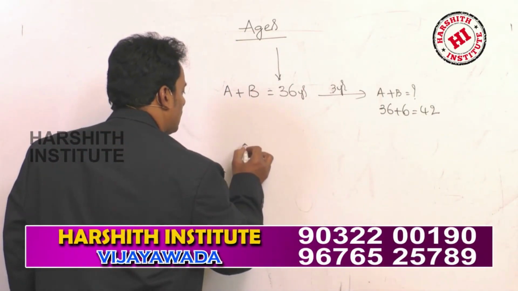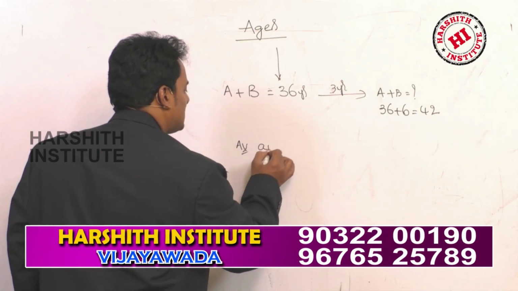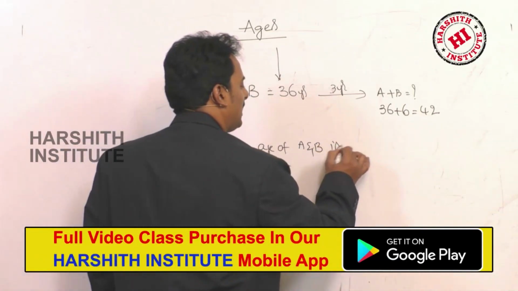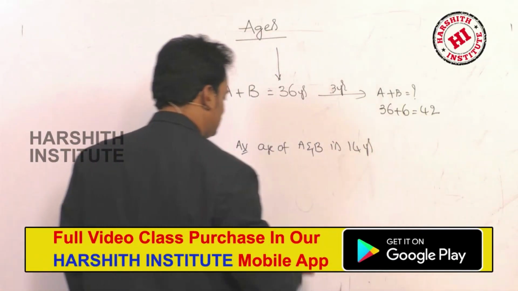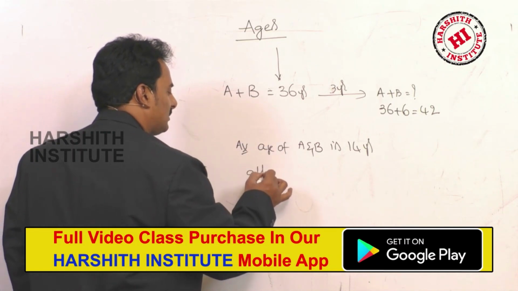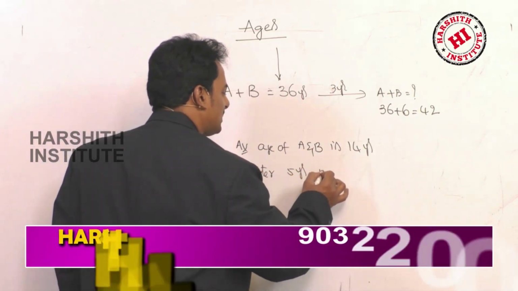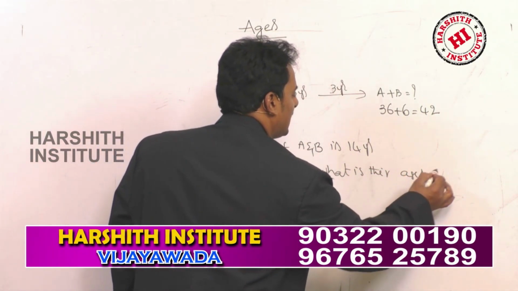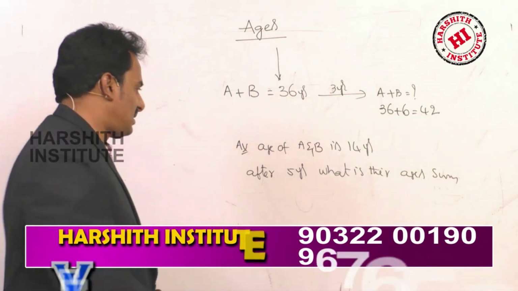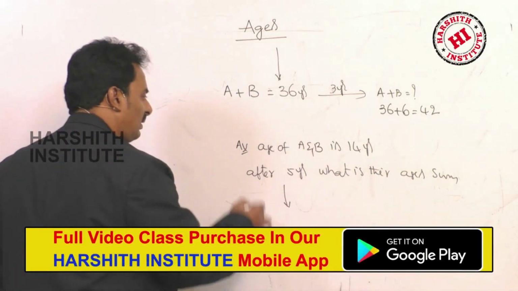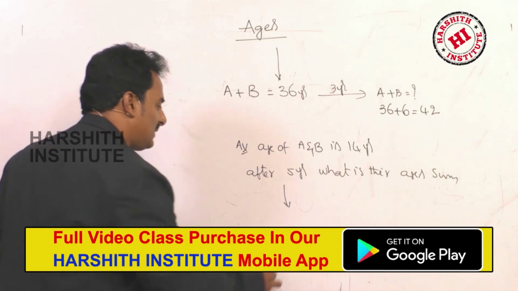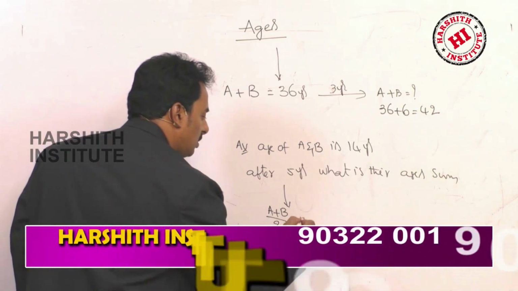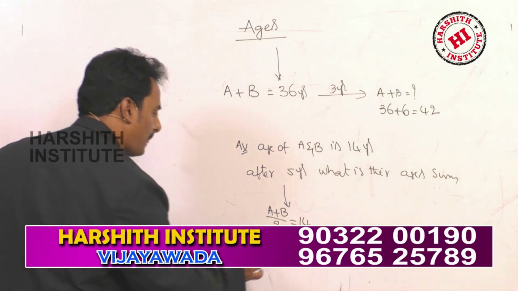And the average age of A and B is 14 years. After 5 years, what is the sum of their ages? At present, the average age of A and B, that means (A plus B) by 2 is given as 14.